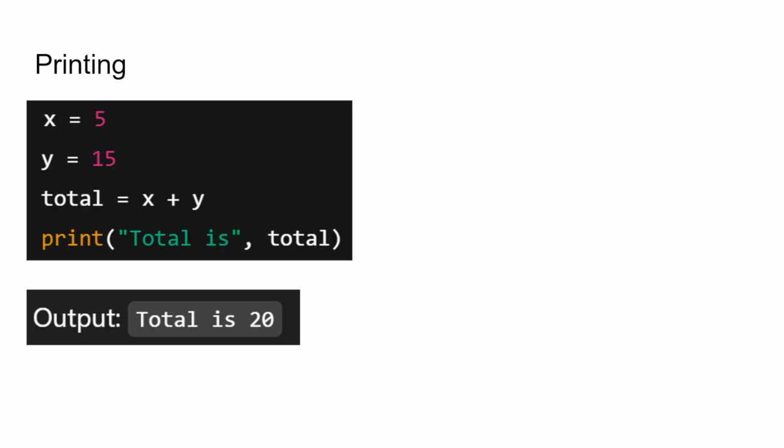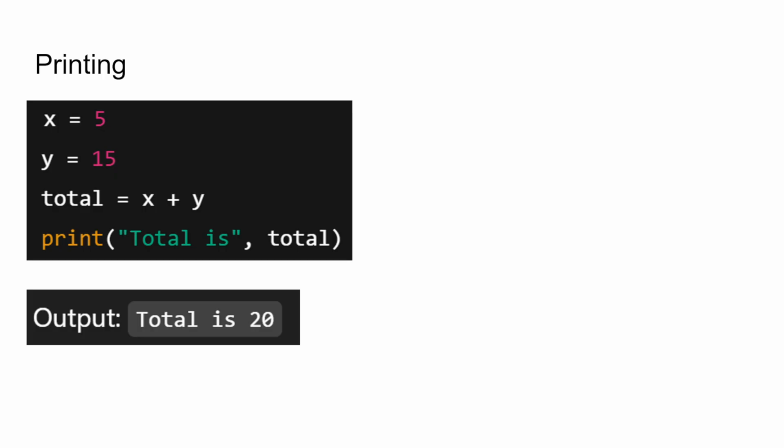Now in Python the print statement is very easy. It's just called print, and in open parenthesis you can print whatever you want. Here we need to print two values. One is the string total is, comma, total. So if you have multiple values that you need to print, you can use a comma separator.